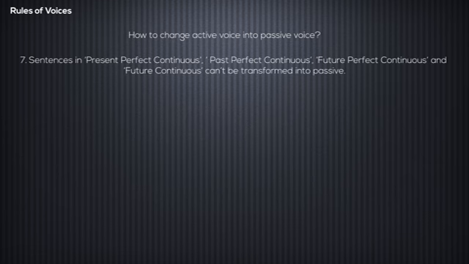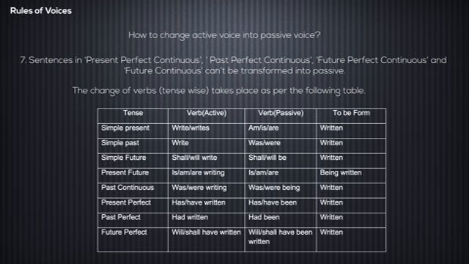Sentences in present perfect continuous, past perfect continuous, future perfect continuous, and future continuous can't be transformed into passive. The change of verbs tense-wise takes place as per the following table. Simple present tense. If the active verb is write or writes, the passive verb would be am, is, or are, and the form to be written is.